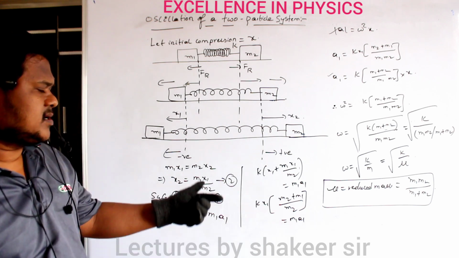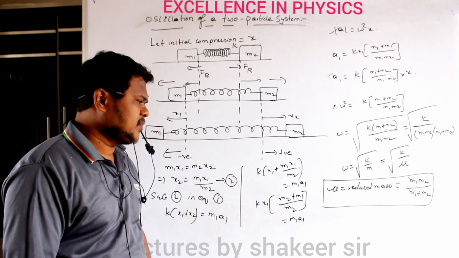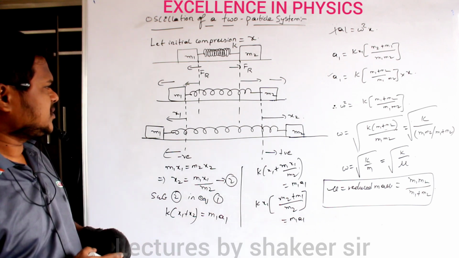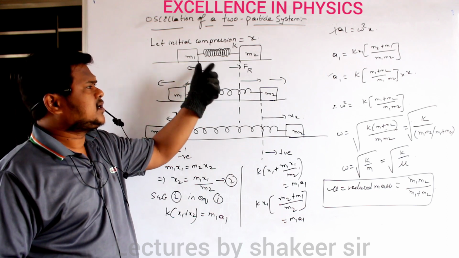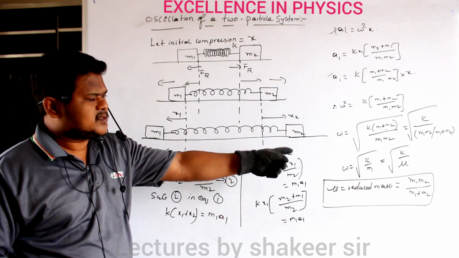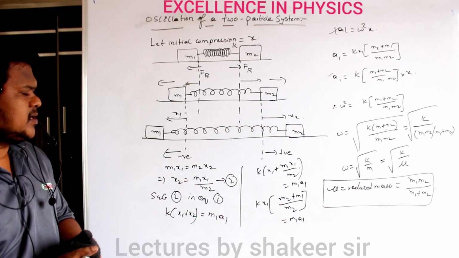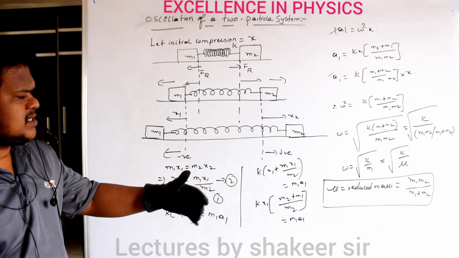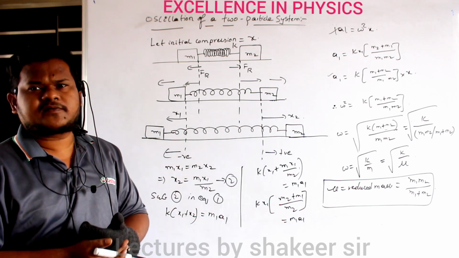So what is the reduced mass relation we got? m1 m2 divided by m1 plus m2. What is meant by reduced mass? It means that this total system will behave like a single mass whose mass is equal to m1 m2 divided by m1 plus m2. So are you able to understand? Once I get this reduced mass, then very easily I can calculate the equation of time period.